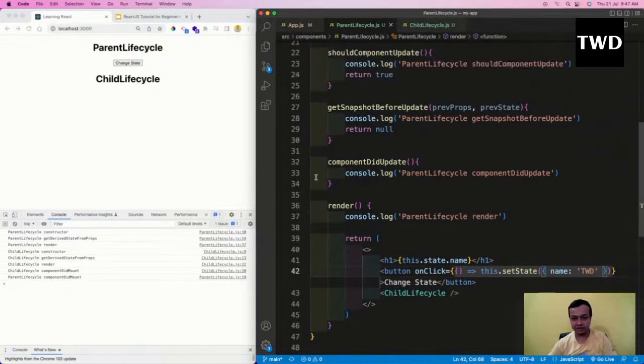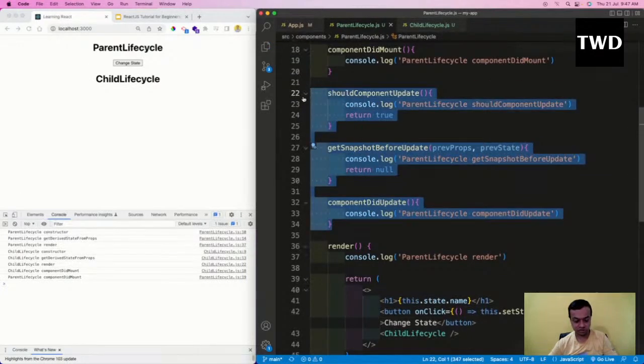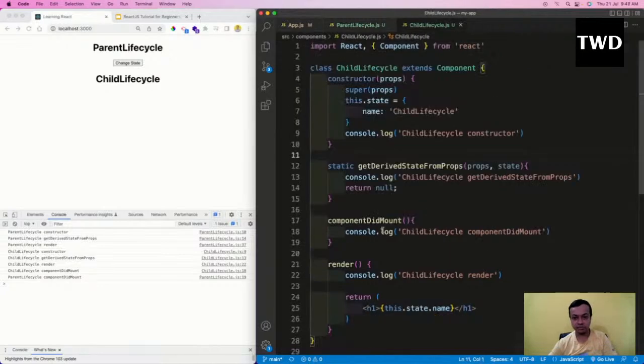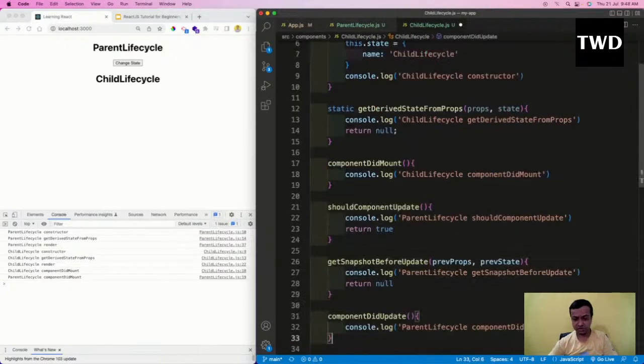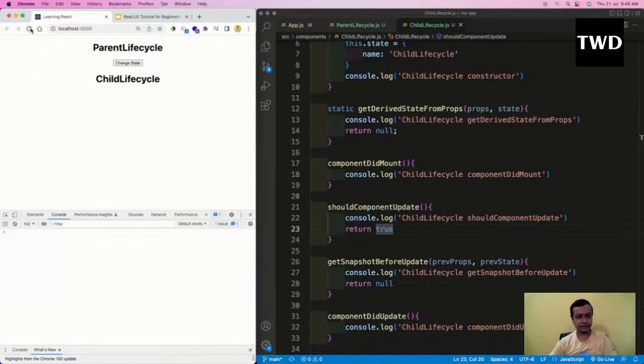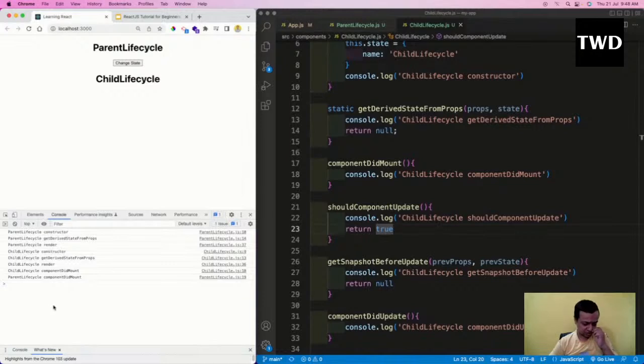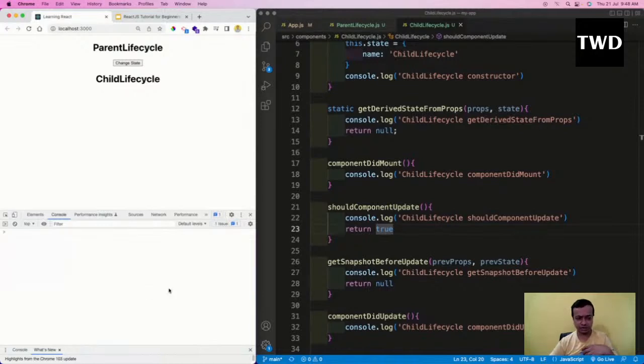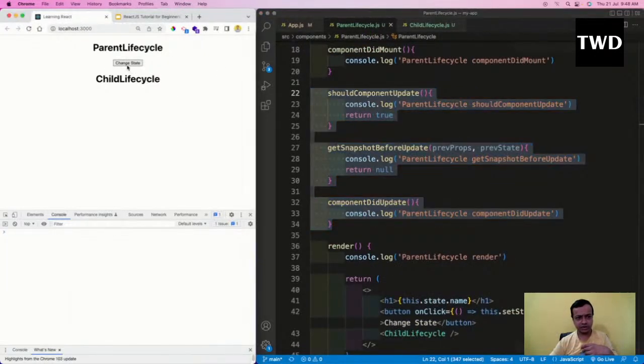Now we are also going to have all these three new methods in this thing. componentDidMount, we'll have these things here, and Ctrl+F, and this is like this, save it. So we have all these three things. Now I'll go here and refresh it. So right now the methods which are run are actually your mounting lifecycle methods. They are not updating lifecycle methods because the state is not changed. See, we have a constructor and we have componentDidMount also. Now I will clear it. Now I am going to change the state, and click on it, change the state.